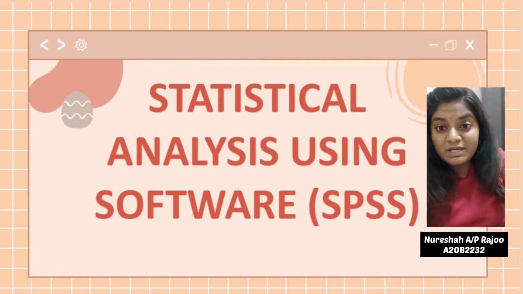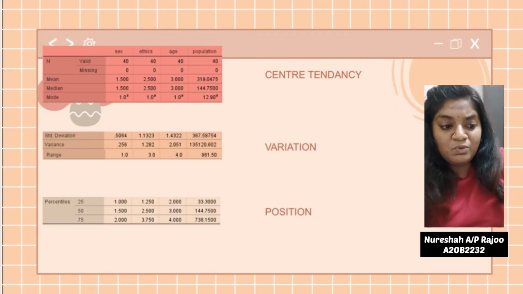For today, I want to explain about section 4, that is statistical analysis using software which is SPSS. In SPSS, we mostly find out the center tendency, variation and position. For the center tendency, we will find out the mean, median and mode. Our question is sex, ethnic, age, population, number of population, death in Malaysia in year 2012.